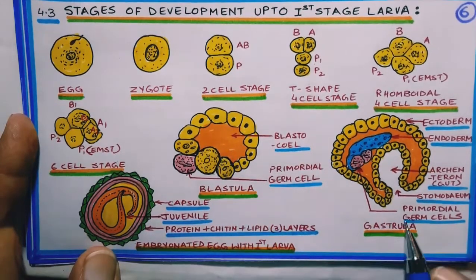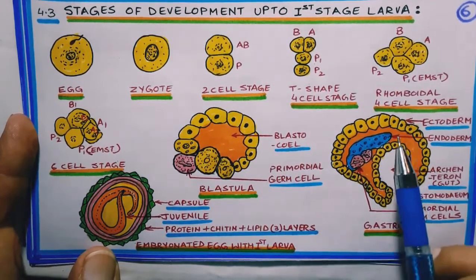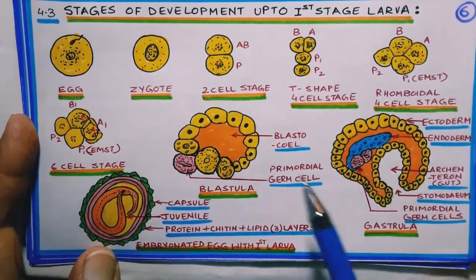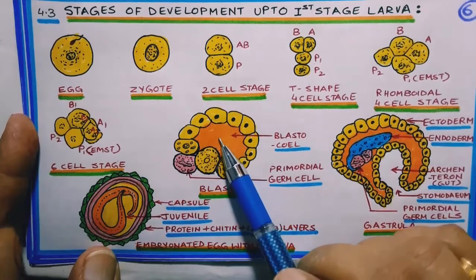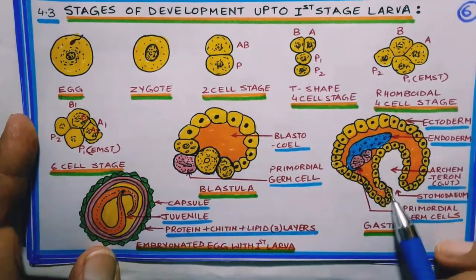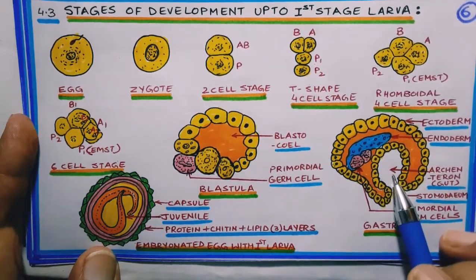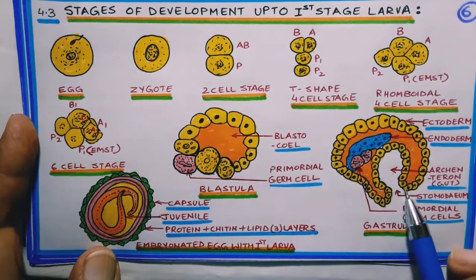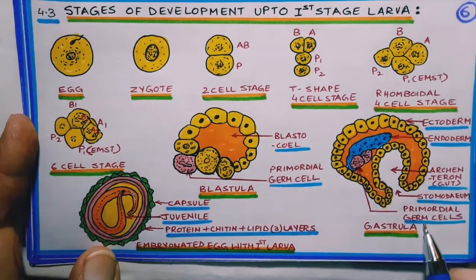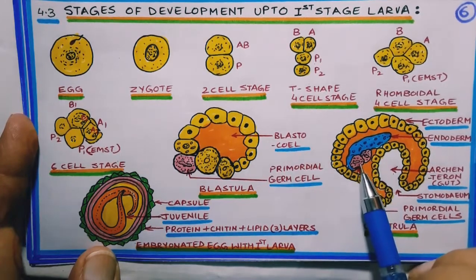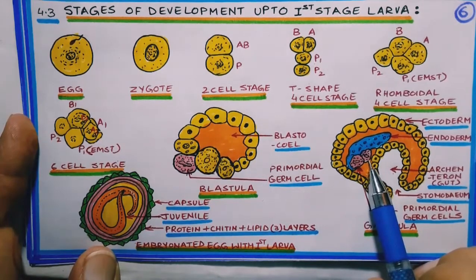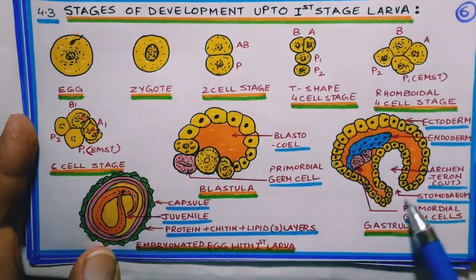Now, blastula gets converted into gastrula, forming ectoderm, endoderm, and this is archenteron. The cells from here start going inside by invagination and form a cavity which is called archenteron, and a mouth will form here. This is called stomodeum. Then primordial germ cells are here, which will later form a reproductive system, and so like this gastrula is formed.